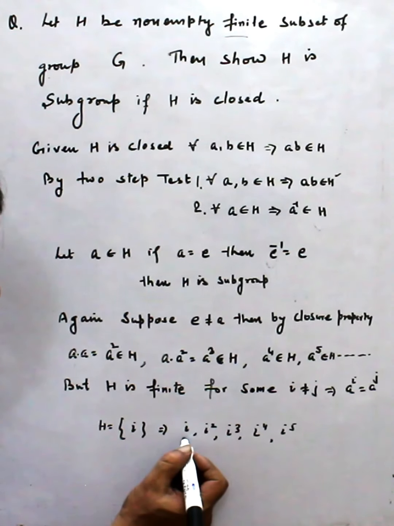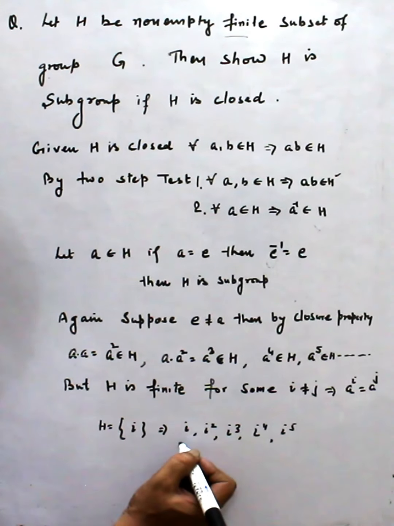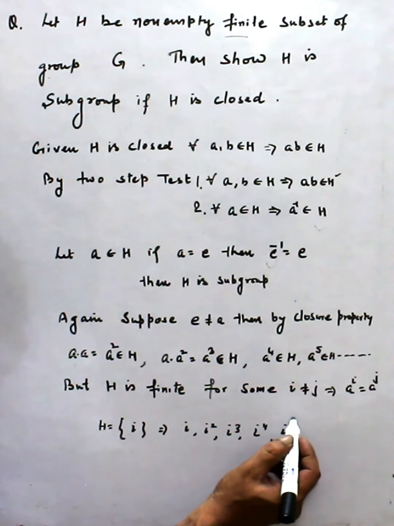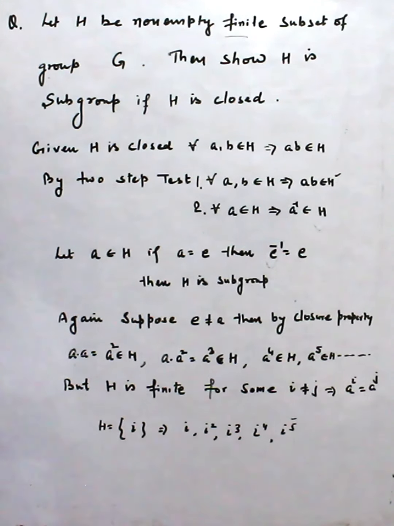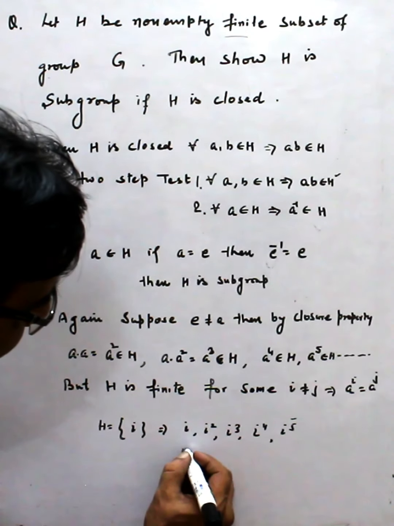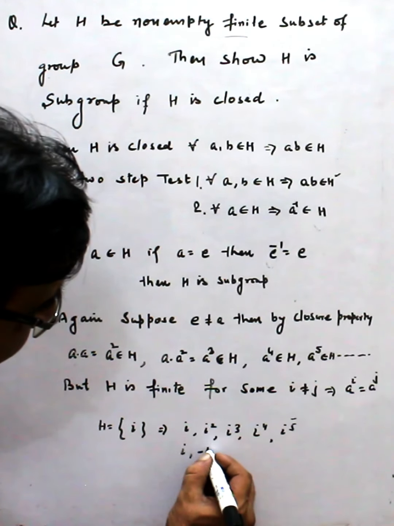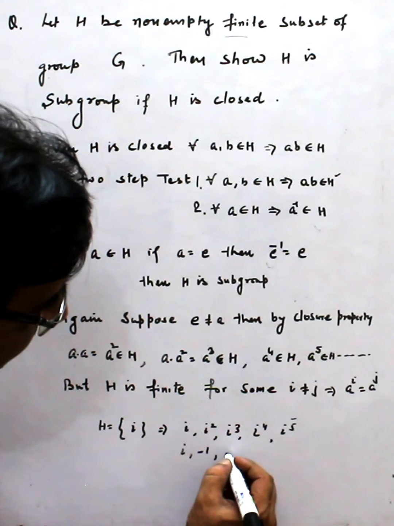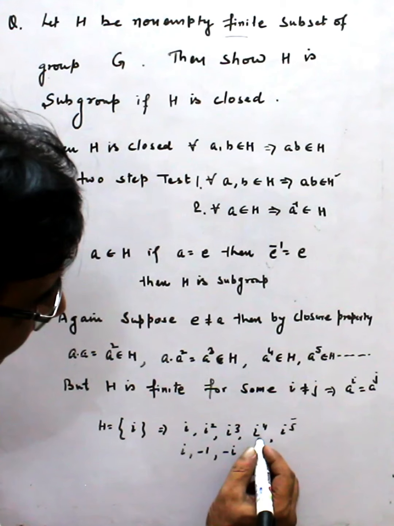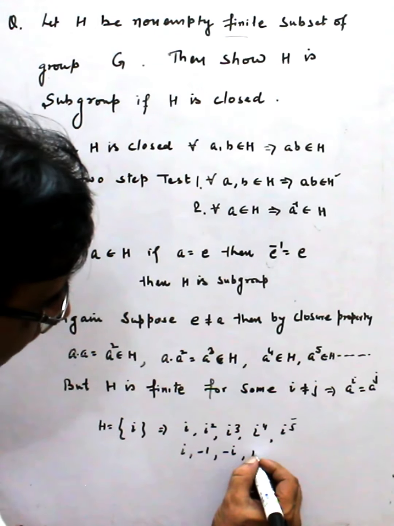Now only 4 elements are different and this i^5 starts repeating. Actually this is i, this is minus 1, this is minus i, and this is equal to 1.